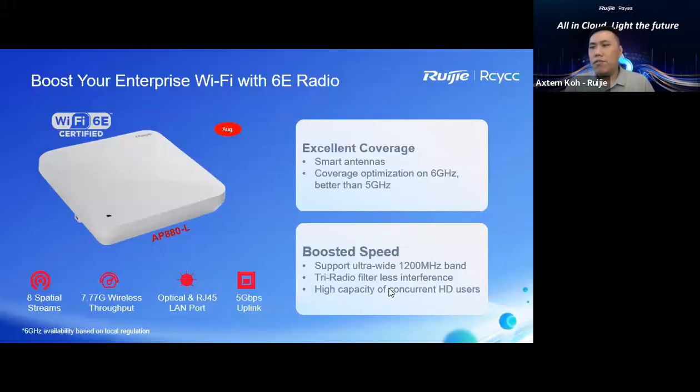So we go into a little more detail about our Wi-Fi 6E. It comes with 8 spatial streams, covers 7.77 gig, and has an optical port and an RJ45 port, and the uplink port can support up to 5 Gbps. This is our Wi-Fi 6E model.